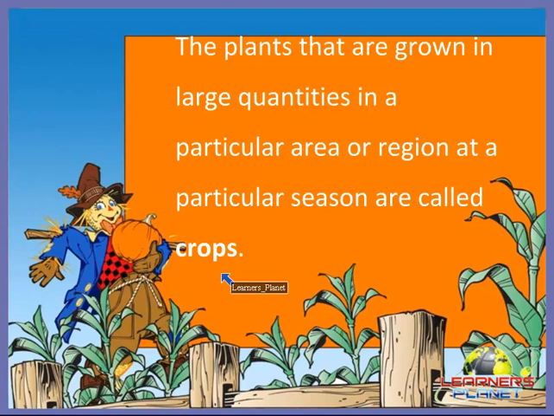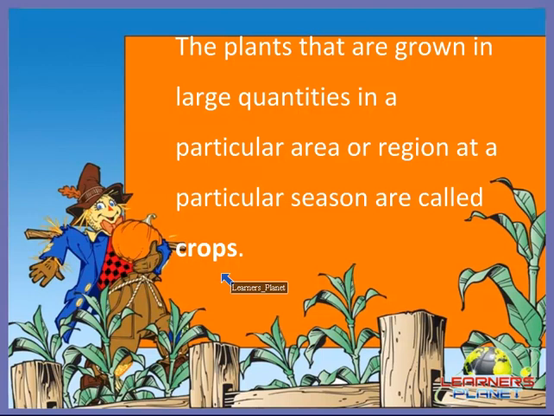Can we grow crops in our home? Is it possible for us? No, this is not possible, because crops are plants that are grown in a particular area or region, like a particular state, and that too at a particular season, right? So they are also plants, but they grow in a particular area.